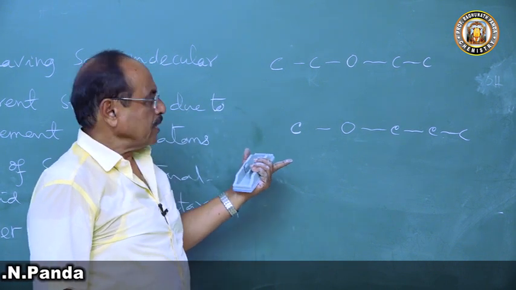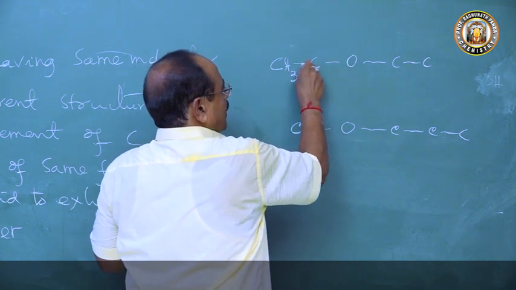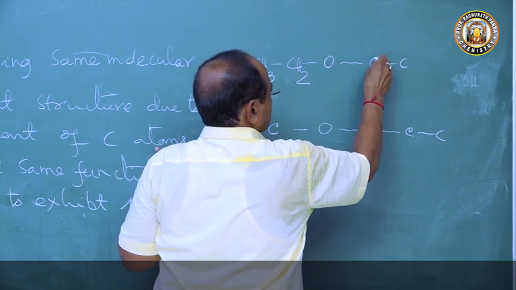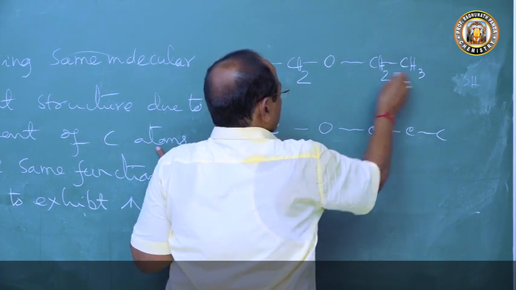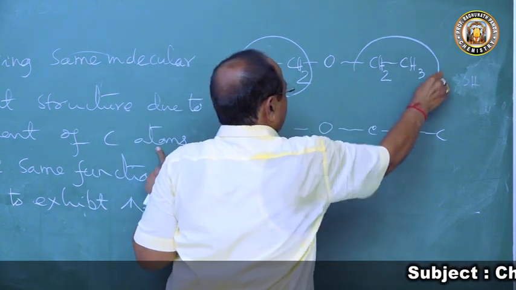So if you now put CH3CH2, CH3CH2, this is ethyl and this is ethyl.